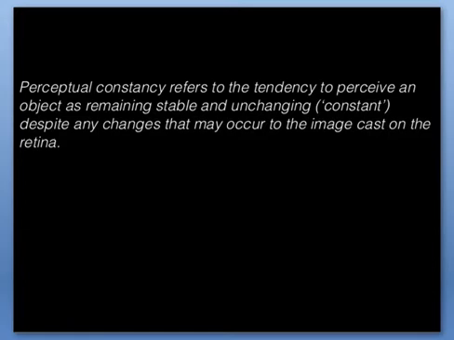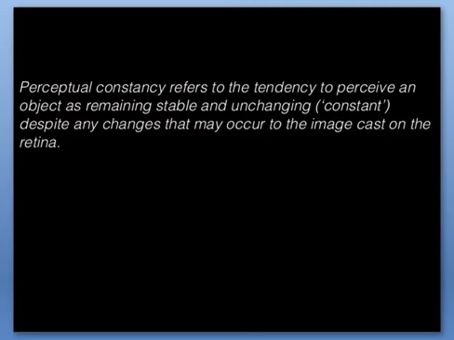Perceptual constancy. The sensory information that we receive from our environment constantly changes as we move around, yet we form a stable perception of an object seen from any position in any intensity of light. Perception of objects as relatively stable in spite of changes in the stimulation of sensory receptors is called perceptual constancy.